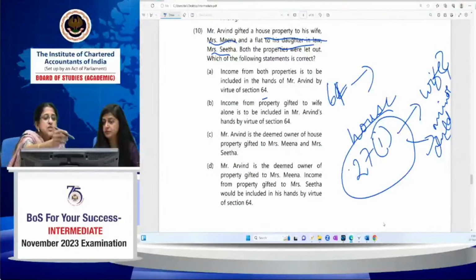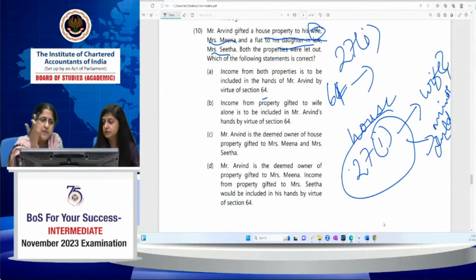Okay, so Arvind gifted a house property to wife. Wife is spouse. So Arvind will be the deemed owner by virtue of 27(1), and income from house property will be assessed in the hands of Mr. Arvind, who is the deemed owner. So there's no need to apply 64 in the case of transfer of house property to wife. Okay, Meena. Then flat to his daughter-in-law, Sita.